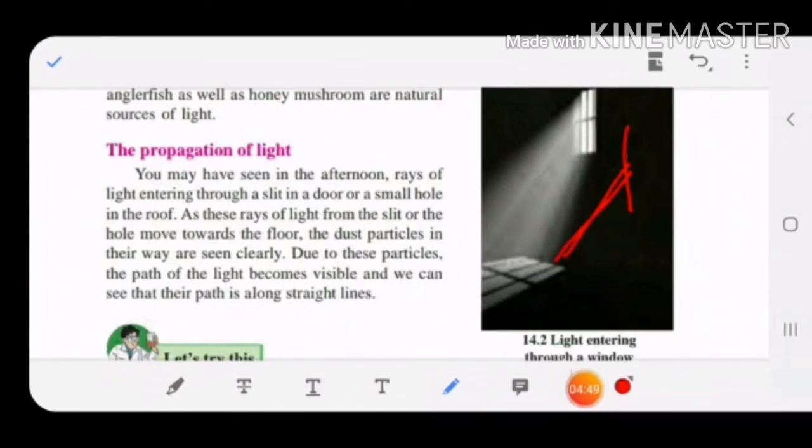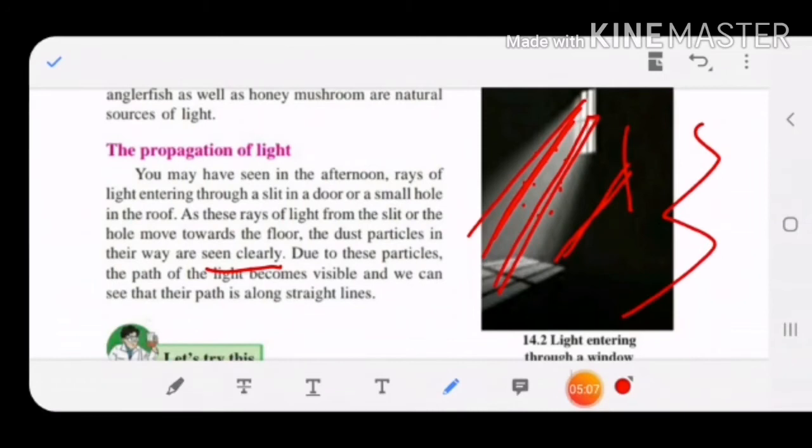As these rays of light fall from the slit or hole and move towards the floor, the dust particles in their way are clearly seen. So in this light you will see small dust particles also moving. Due to these particles we can see that ray of light very clearly, yes or no? And we can see that the path is very much straight. It never comes in a zigzag. The ray of light always comes in a straight line. So how the light propagates, means travels, it always comes in a straight line.